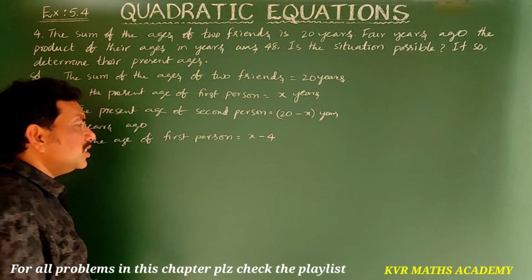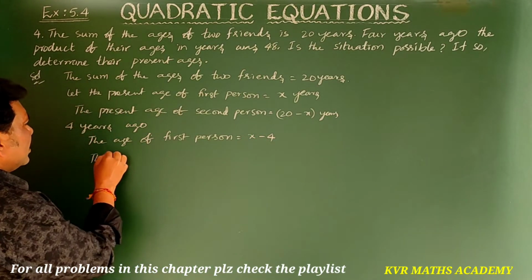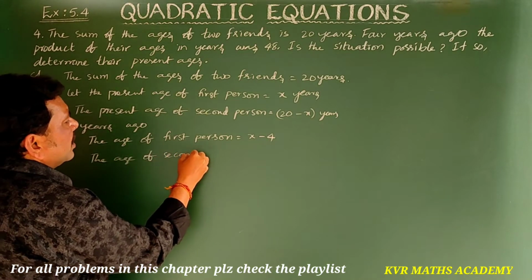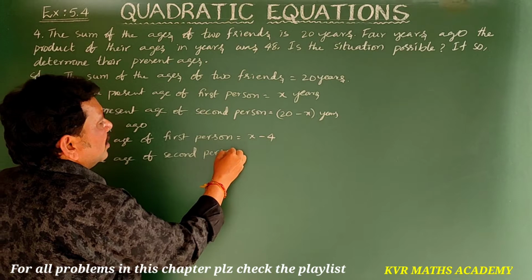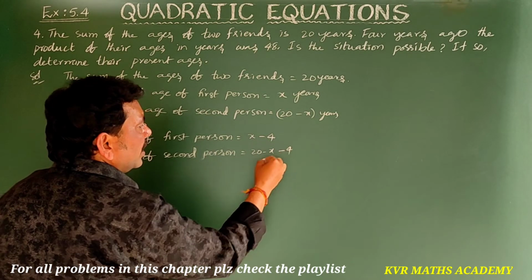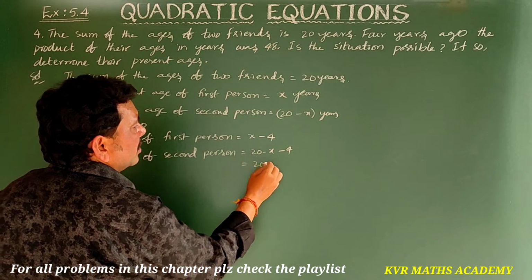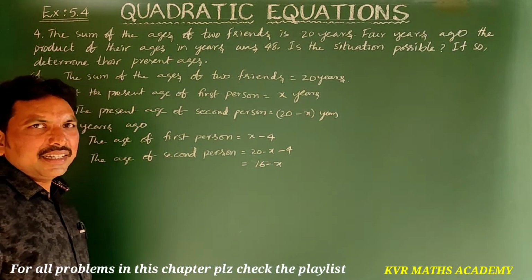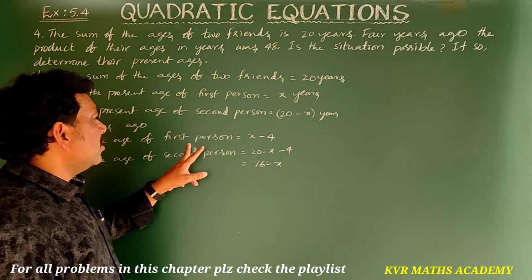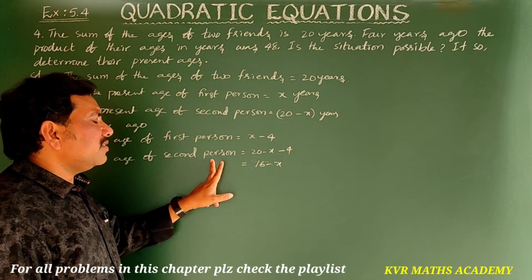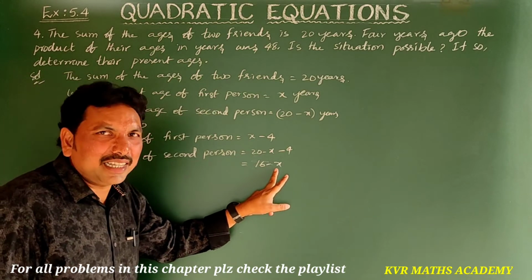Next, 4 years ago, the age of the second person is 20 minus x minus 4, that is 16 minus x years. So 4 years ago, the first person's age will be x minus 4 years and the second person's age will be 16 minus x years, right?